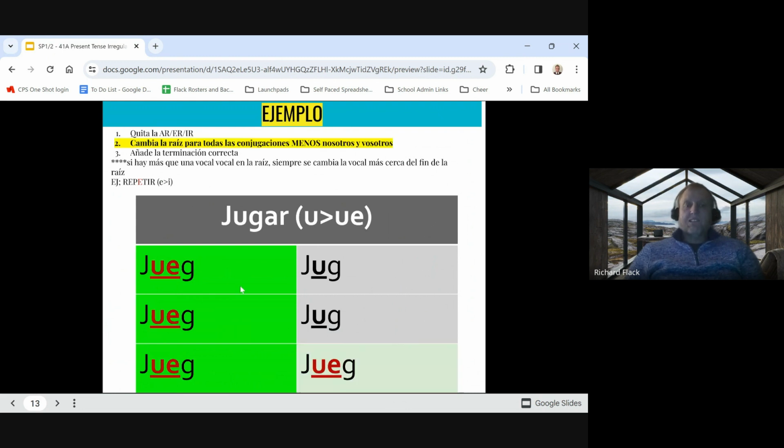Our second step is that we are going to change the root for all of the conjugations except for nosotros and vosotros. So nosotros and vosotros stays jug, but I have to change that U to a UE for these three. So it now becomes jueg, jueg, jueg.